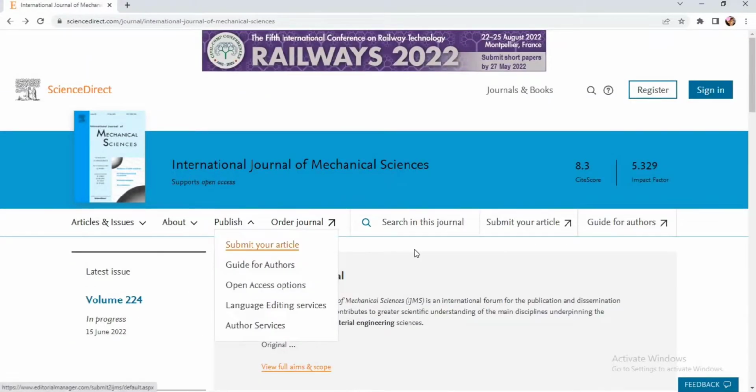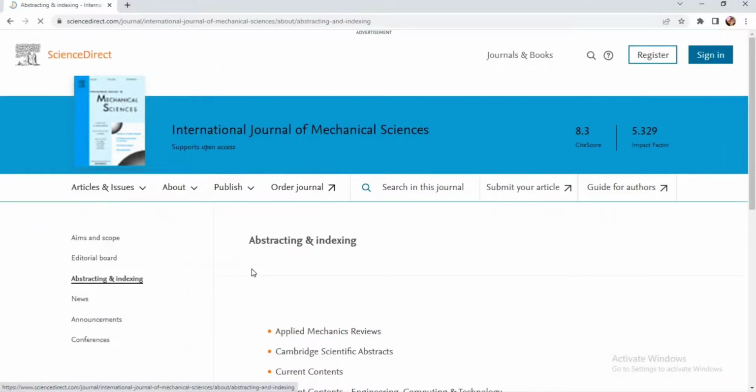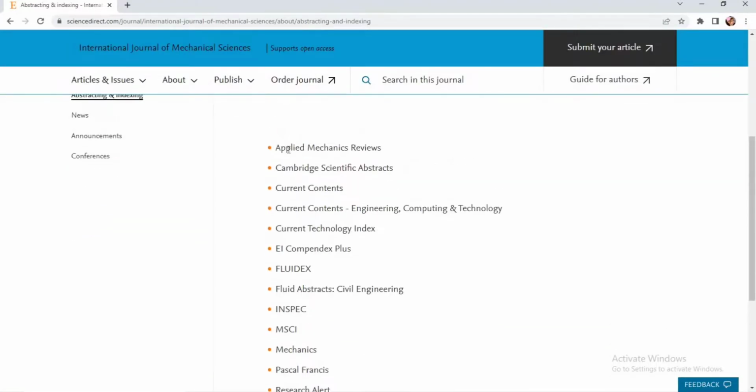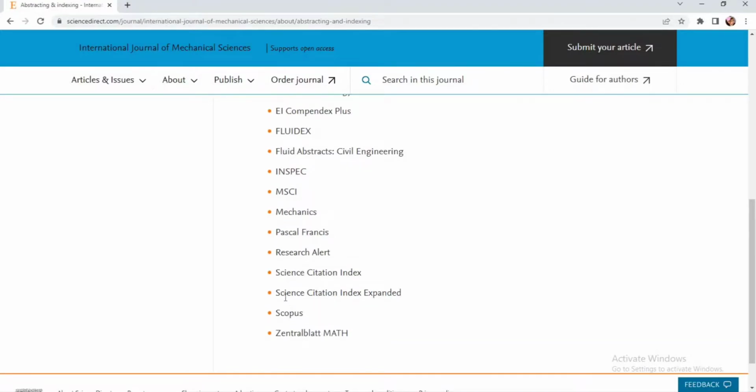So before going for how to submit our article, let us see where this journal is indexed. Let me go for abstracting and indexing. So we can see where this journal is indexed. It is indexed in Applied Mechanics Reviews, Cambridge Scientific Abstracts. The list continues, and at the last but one we can see it is Scopus indexed, or it is a Science Citation Index, Science Citation Index Expanded. That is what we call SCI journals, or SCI expanded, SCIE journals.